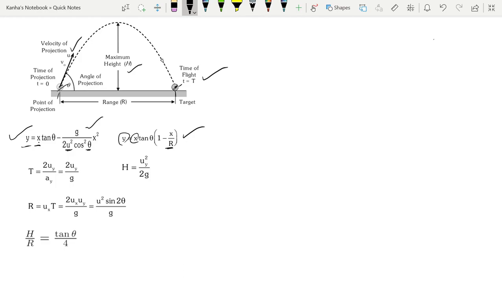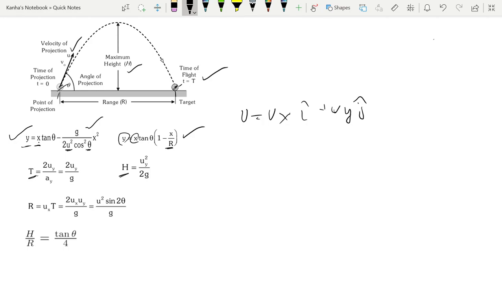All right. The things that you should remember are: what is T, what is H. T is the time of flight, H is your maximum height. So u is equal to ux i cap plus uy j cap.